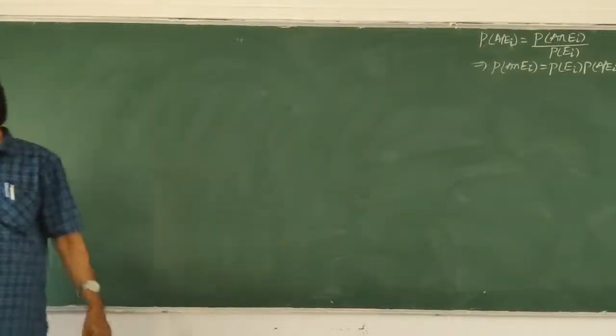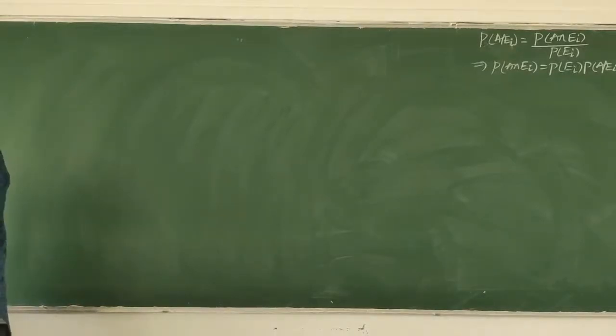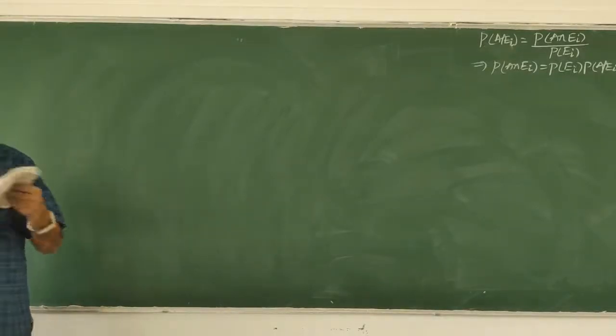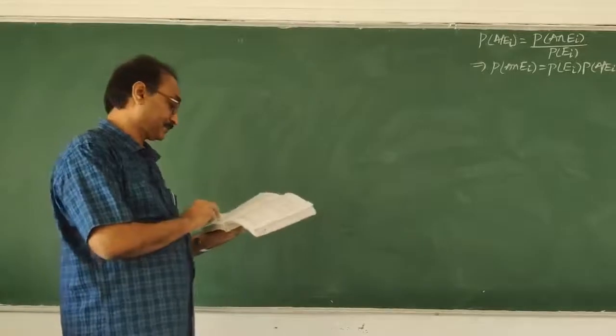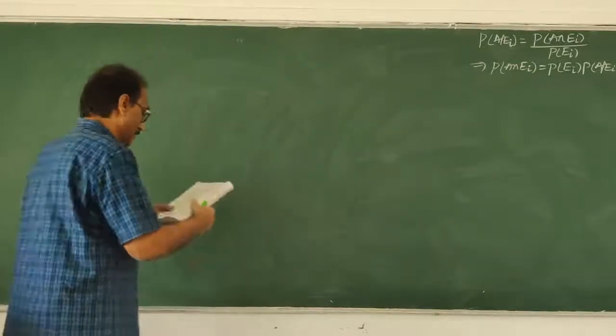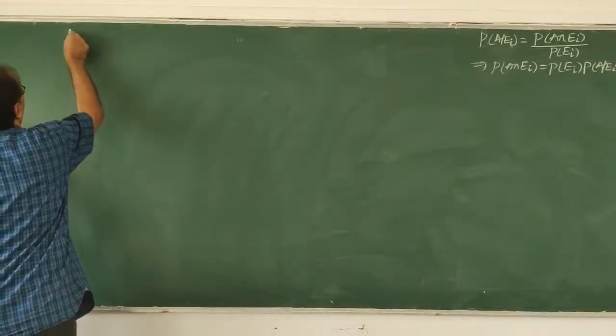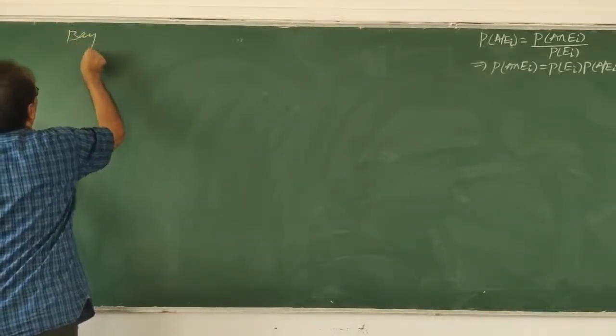Now I'll write Bayes theorem. Bayes is the scientist's name.